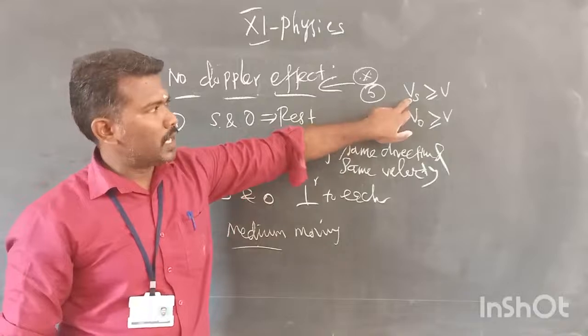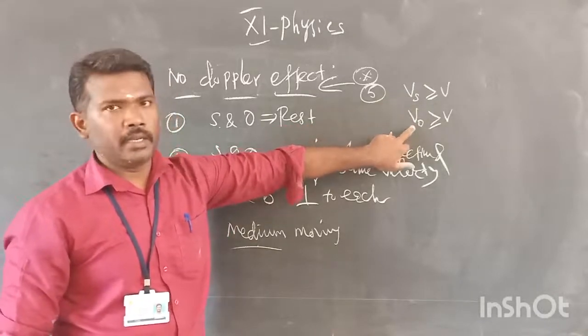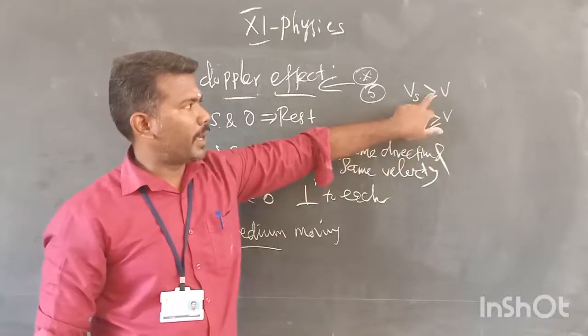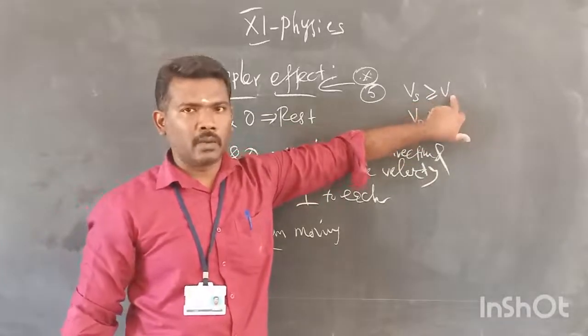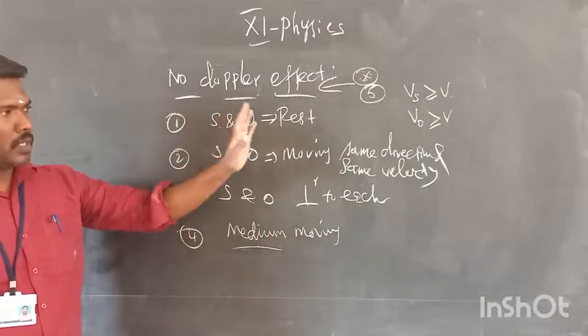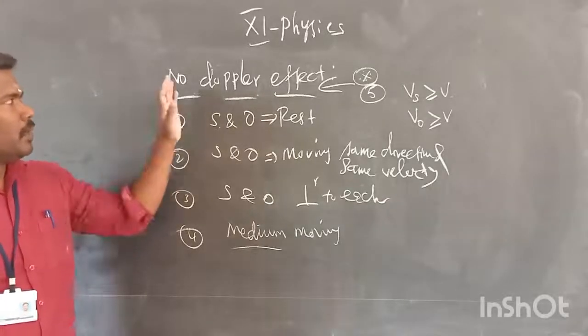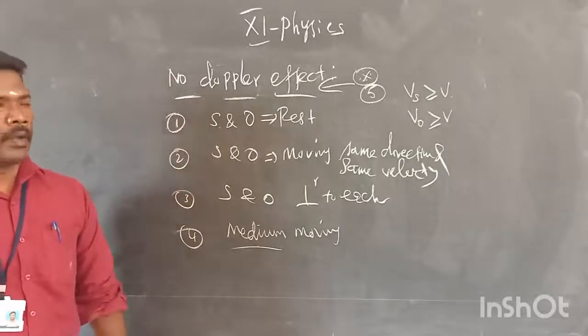So the velocity of the source or the observer being equal to or greater than the velocity of the sound wave means no Doppler effect. Students, this is a very important 2-mark question: how to achieve no Doppler effect?